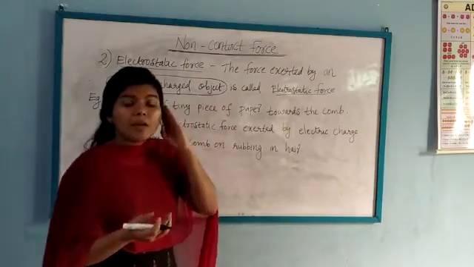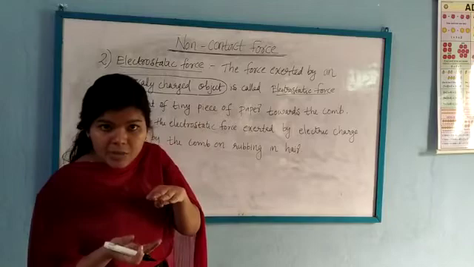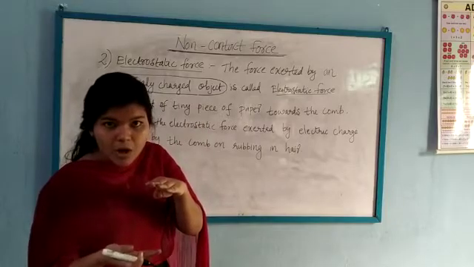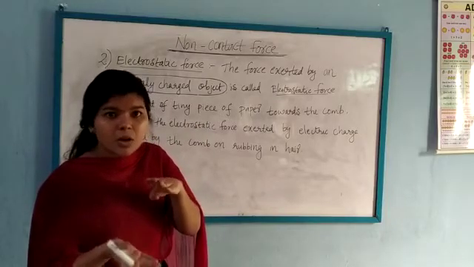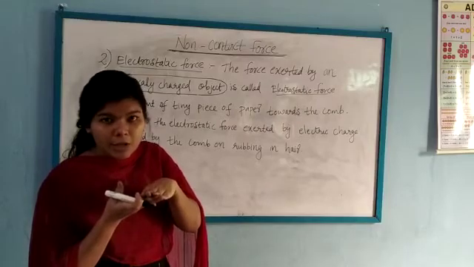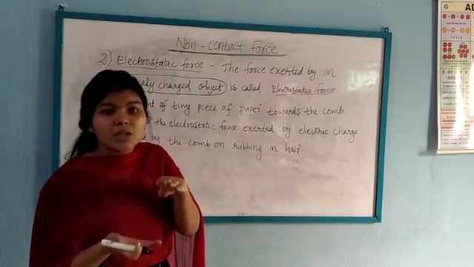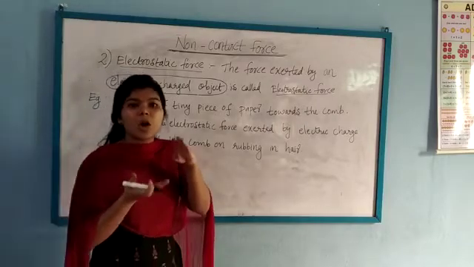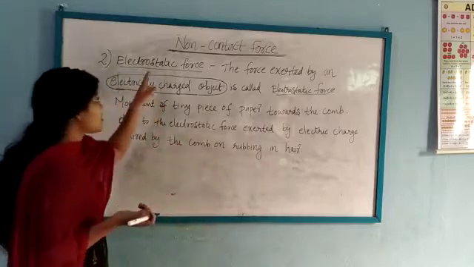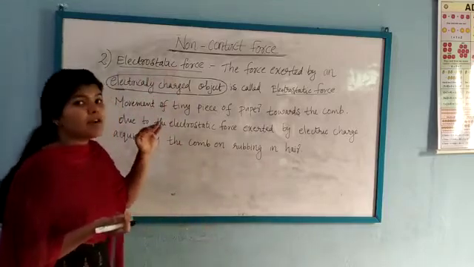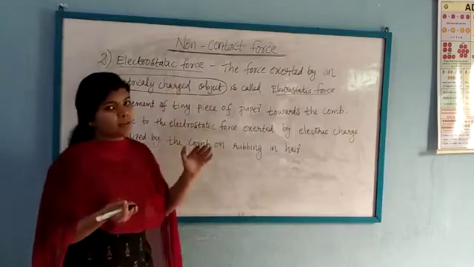In that rubbing, we know that there is no contact between the comb and the pieces of paper, but the papers stick onto the comb. We know that non-contact force means there is no physical contact between the objects. That's why electrostatic force is an example of a non-contact force.